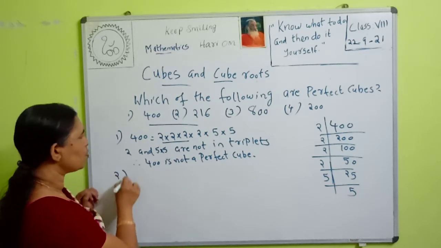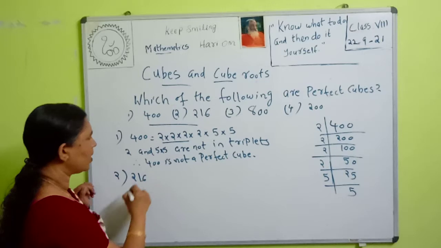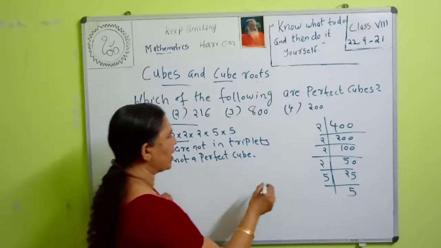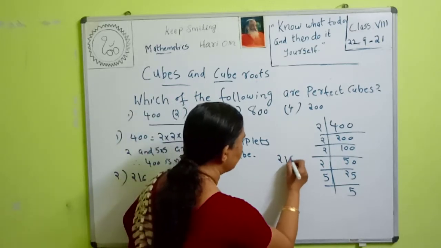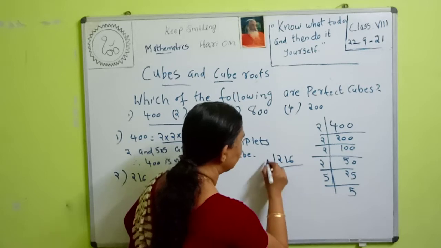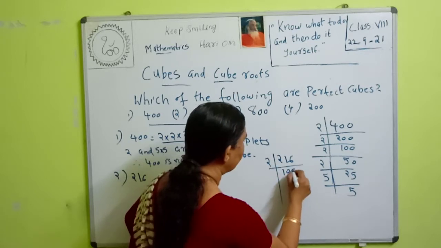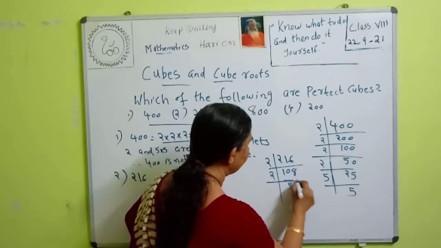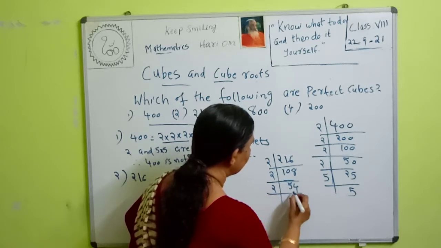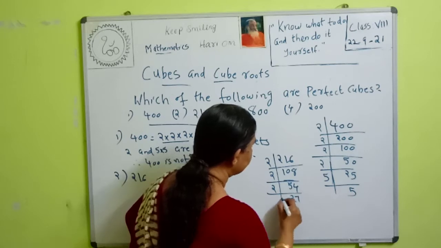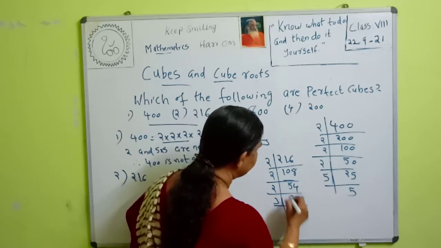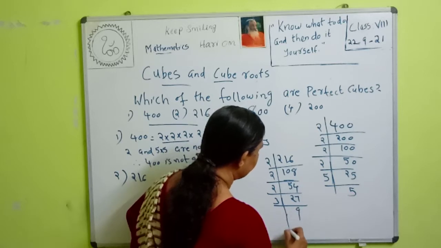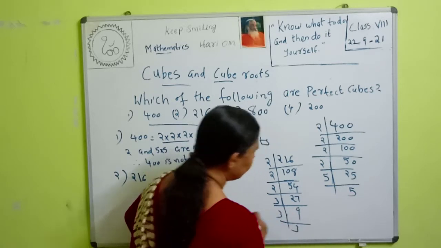Second one, 216. We can factorize this 216. 216 is equal to 2 into 108, then 2 into 54, then 2 into 27, then 3 into 9, then 3 into 3.